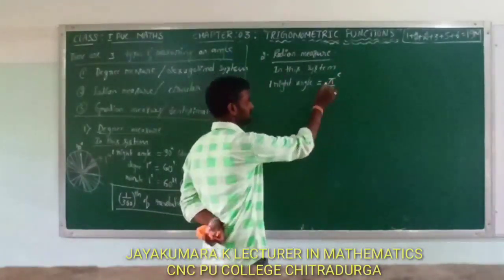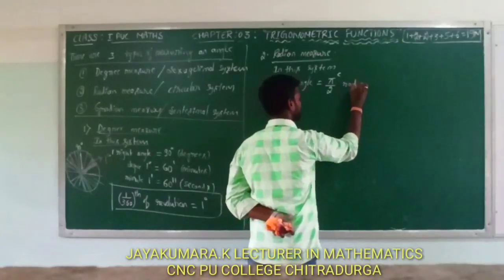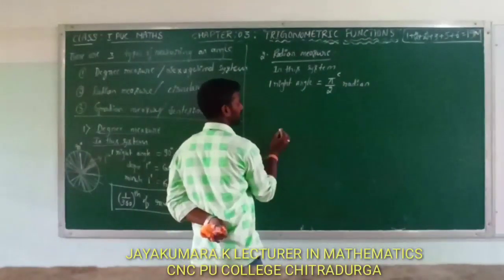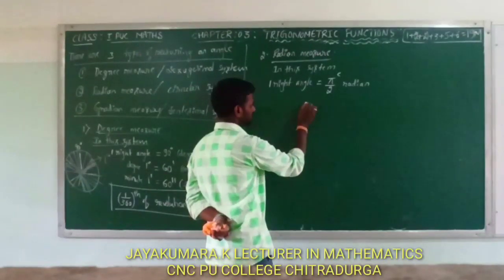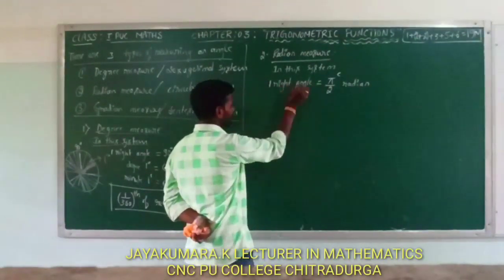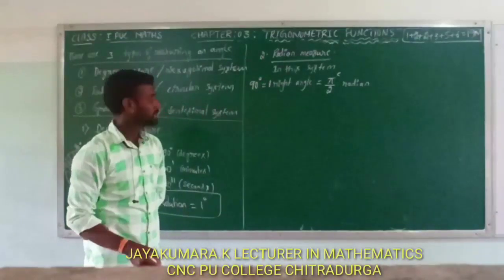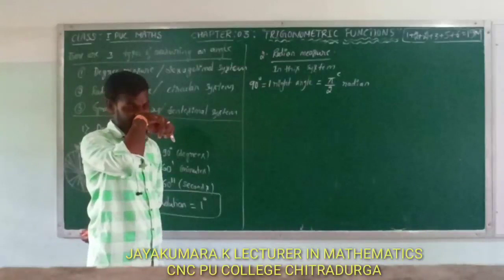Pi by 2 c means radian. One right angle is equal to what? 90 degree. 90 degree is equal to pi by 2 radian.